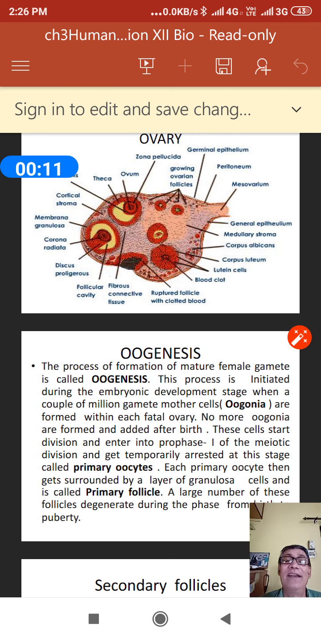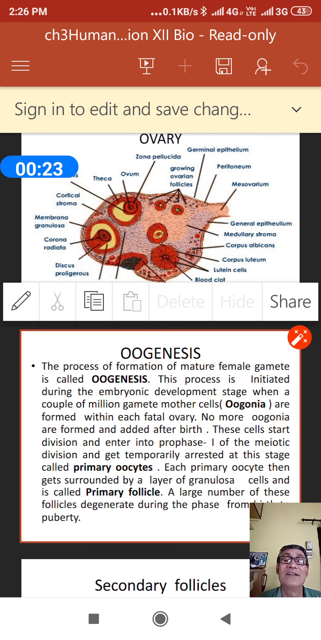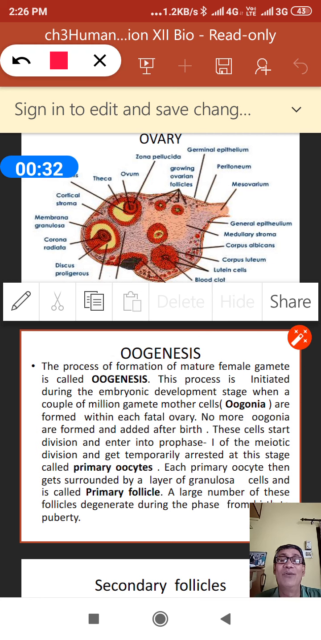Today I shall explain the process of oogenesis. Myself, Dr. Devobroto Mukherjee, PGT Biology, Kendriya Vidyalaya Sangathan. What do you mean by the term oogenesis? Oogenesis is the process of formation of the mature female gamete, and obviously that is taking place in the ovary.